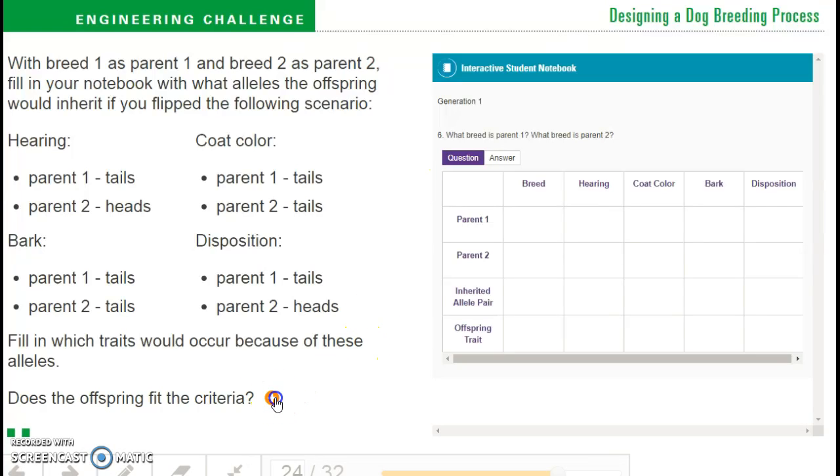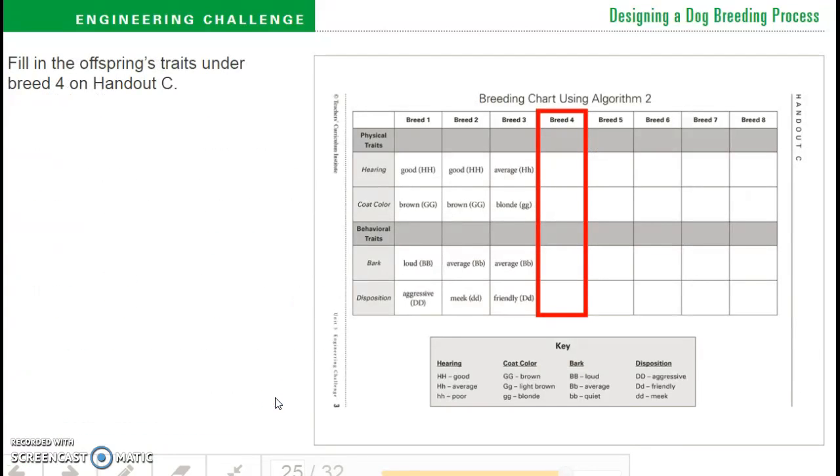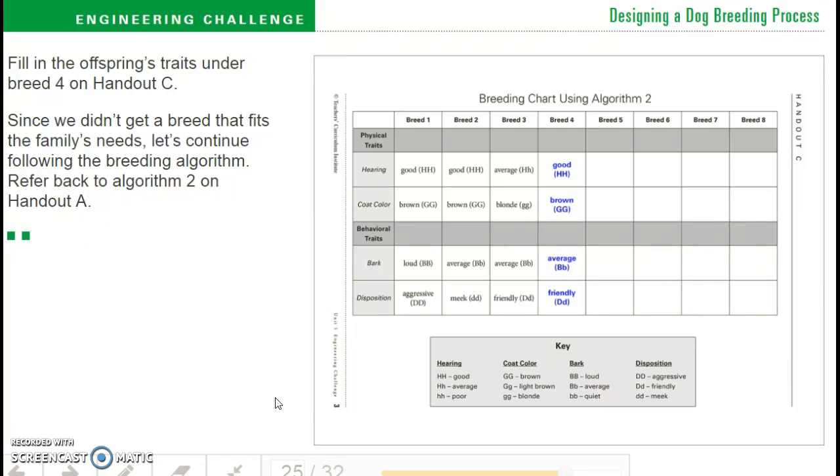Does the offspring fit the criteria? No, it doesn't have a loud bark. Fill in the offspring's traits under breed 4 on handout C. Since we didn't get a breed that fits the family's needs, let's continue following the breeding algorithm. Refer back to algorithm 2 on handout A.